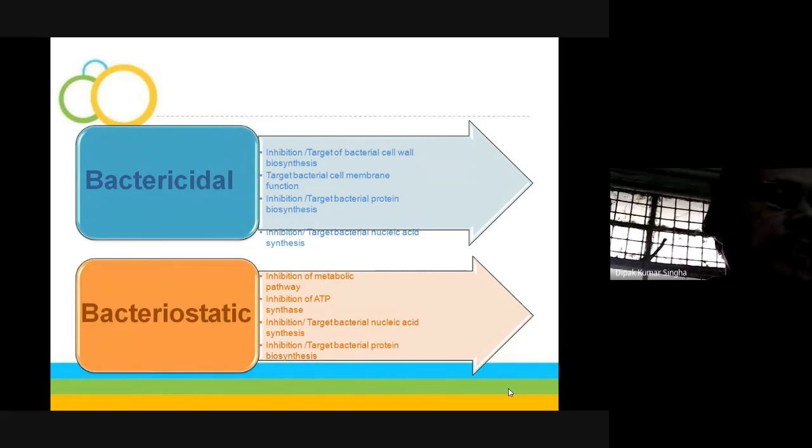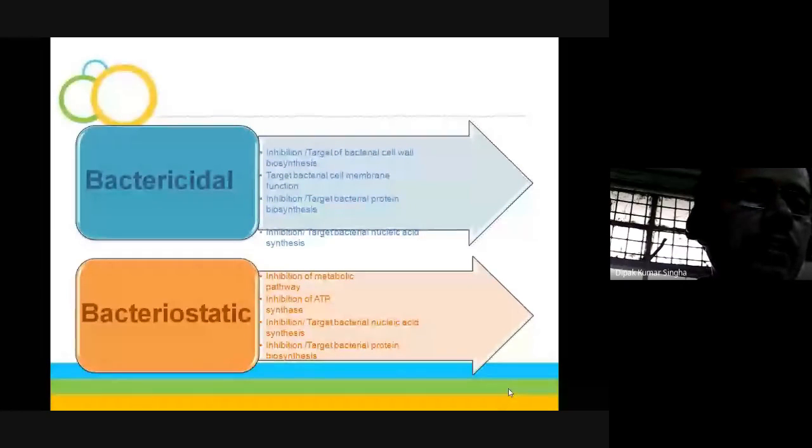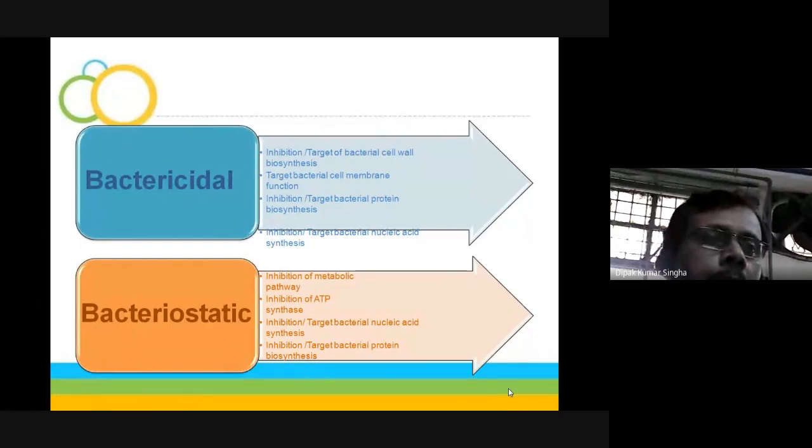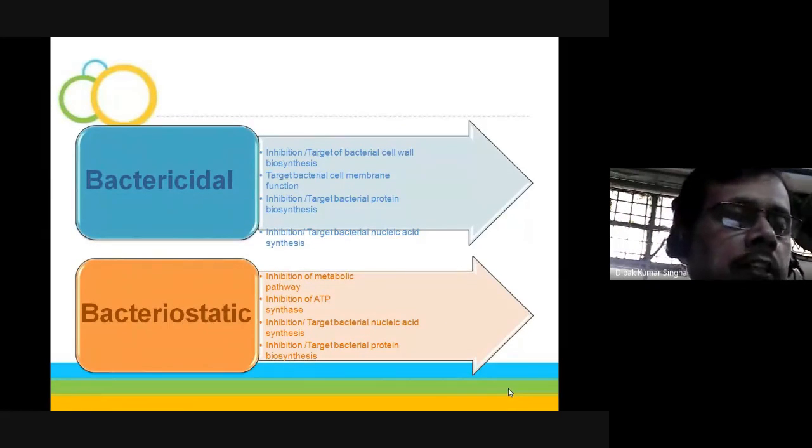And what are the bacteriostatic? Especially by the mechanisms of inhibiting the metabolic pathway, inhibiting ATP synthesis, and inhibiting nucleic acid synthesis and protein synthesis. So protein and nucleic acid synthesis are the two common pathways. Sometimes they act as bactericidal or sometimes bacteriostatic.